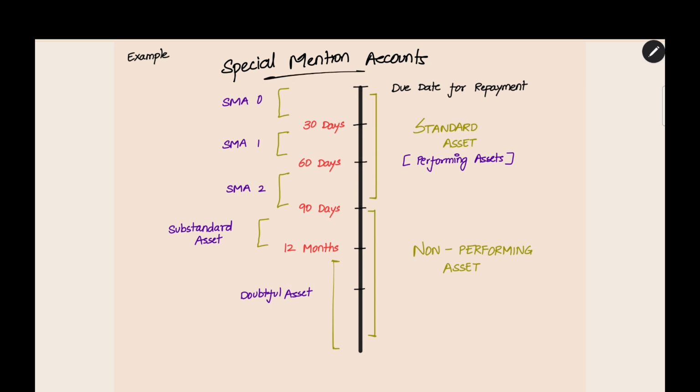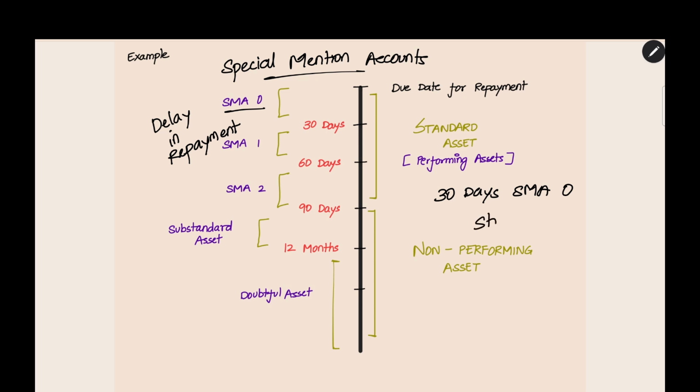Now, this is a special mention account. It is not an NPA, but there is a delay in the repayment. That is what they are saying. When you do not repay, there is a difference between you and the other accounts. Other accounts are properly repaying. You are not repaying. For differentiating your account, they are classifying it as SMA 0. You are not paying from the due date up to 30 days, they will be keeping it in SMA 0. What is SMA 0? There is a delay in the repayment.